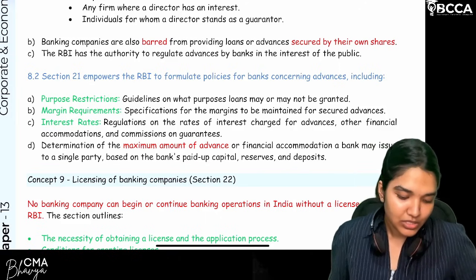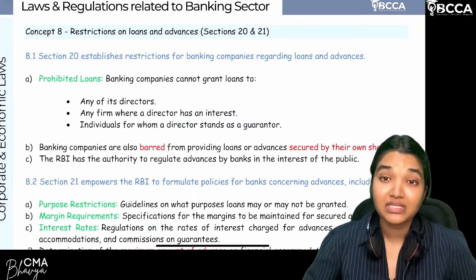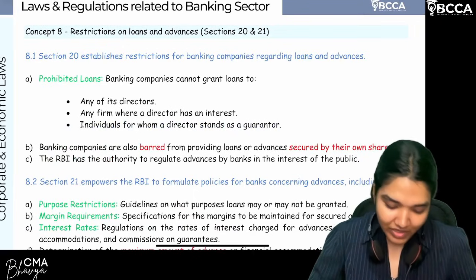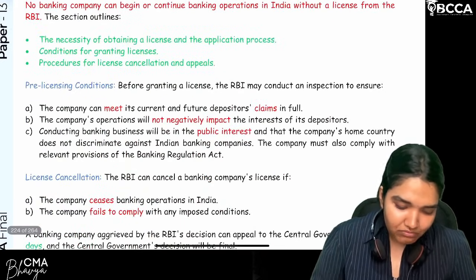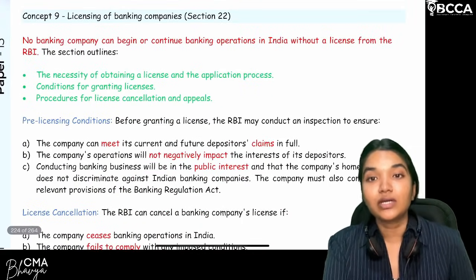Are we clear? So this is section 20 and section 21. You don't need to remember these section numbers, it's really hard. Make sure you remember the section numbers of the Companies Act, that's more than enough. Are we clear? So moving on to the next case, which is related to the licensing of banks.